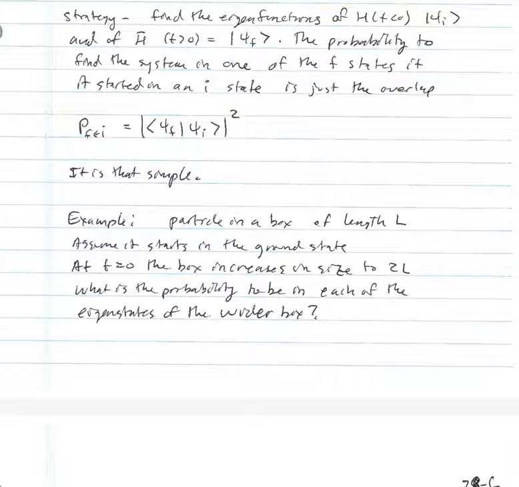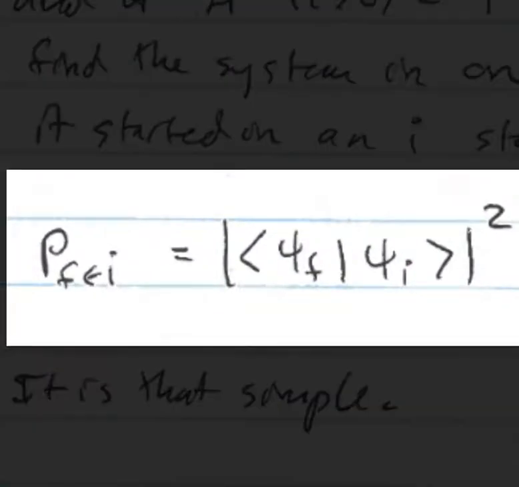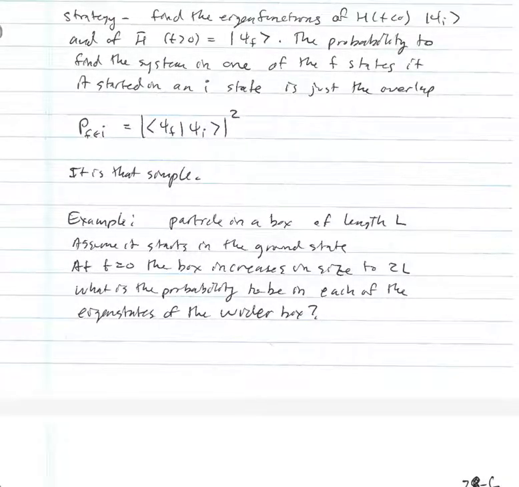So the probability to go from the initial state to the final state is just the modulus squared of the overlap of the final state with the initial state. And it's that simple. That's all it is to the sudden approximation. Essentially what we're saying is we started out in some state, our initial state, and we now need to decompose that initial state into the eigenfunctions of the final state. And the modulus squared of that overlap tells us how much of the initial state is represented in the final state eigenfunctions. And this is just a very simple way of thinking about and understanding how such a problem works.